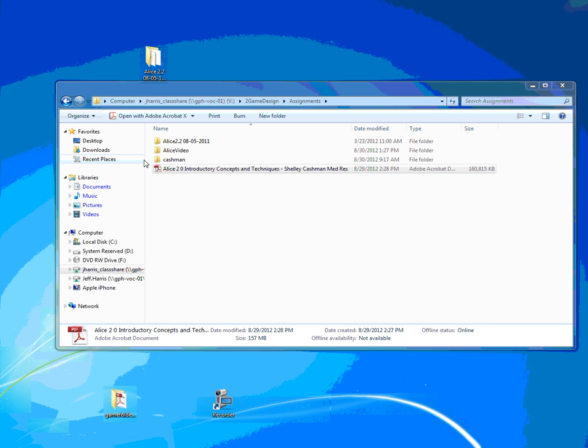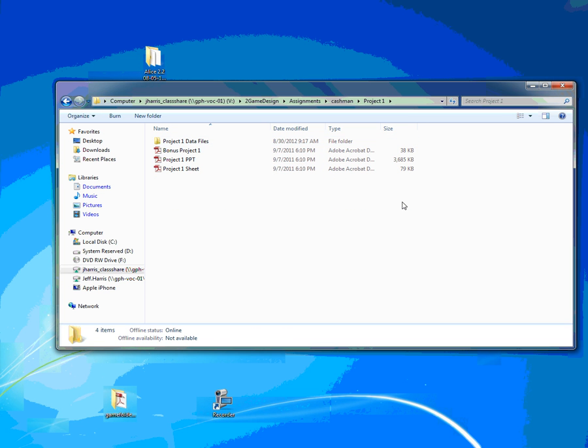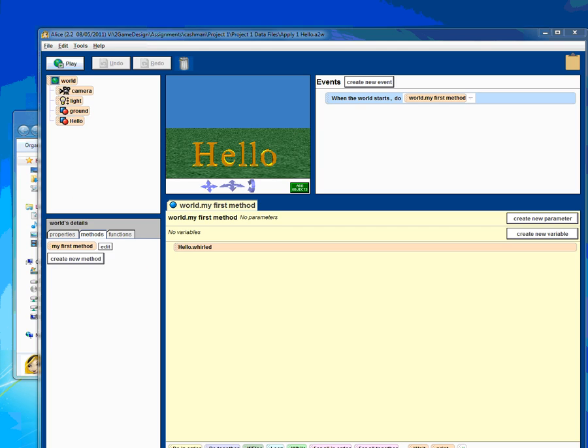The data files that you'll need for some of the assignments are in this folder right here, Cashman. So it's one step above the book under Project 1 and Project 1 data files. You can't just double click this like you would with perhaps a Word document. You have to open Alice first or it won't work. So you open Alice and then browse to this folder.